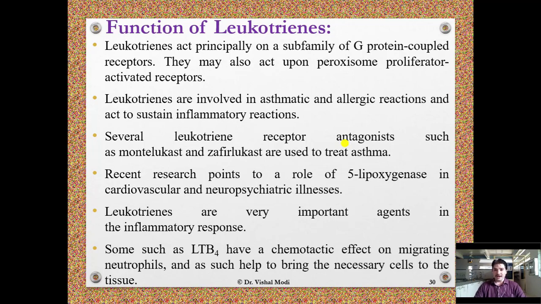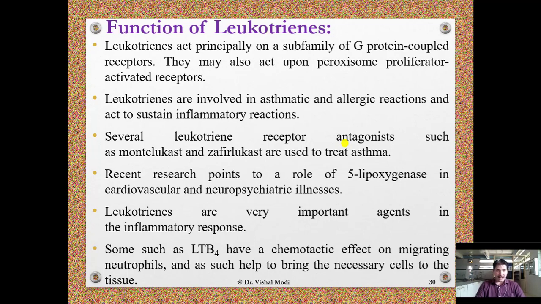Leukotrienes are involved in asthmatic and allergic reactions and act to sustain inflammatory reactions. Several leukotriene receptor antagonists such as montelukast and zafirlukast are used to treat asthma. Recent research points to a role of 5-lipoxygenase in cardiovascular and neuropsychiatric illness. Leukotrienes are very important agents in the inflammatory response.